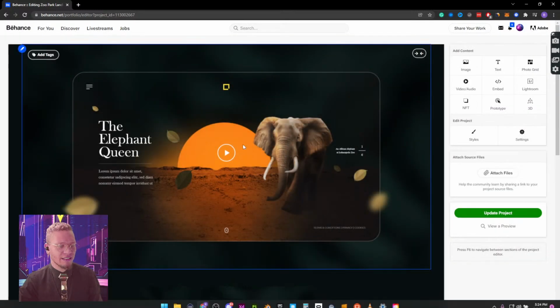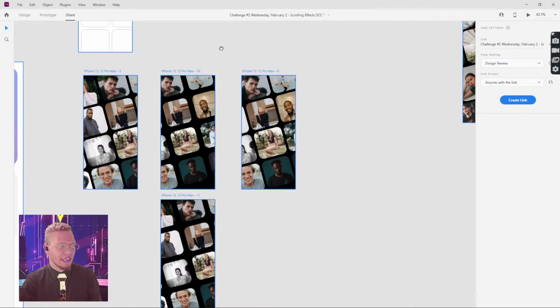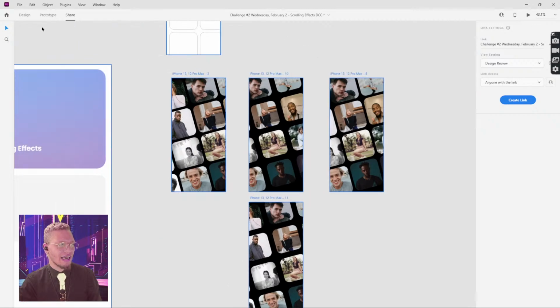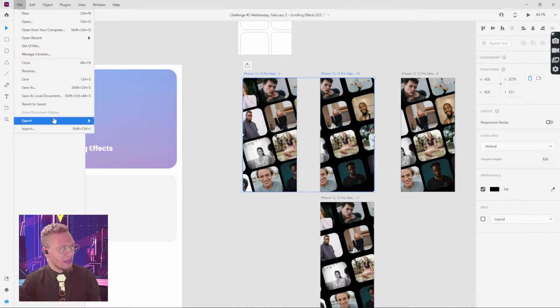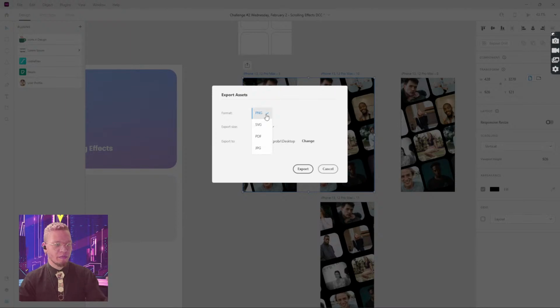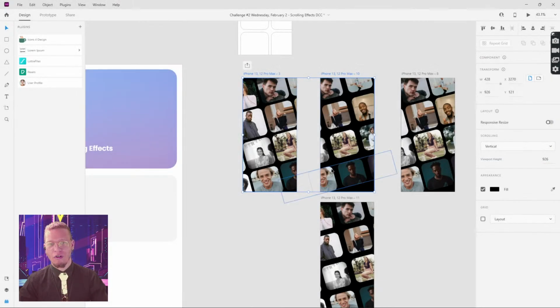And with that said, ladies and gentlemen, that is about it for me. And if you do want to know how to export your work in XD, whether it be JPEGs, it's as simple as clicking your artboards and hitting Control E, or going to File, Export, Selected. You can do PNG, PDF, JPEG, what have you. Export it where you want and bring it on over to your Behance file or project.